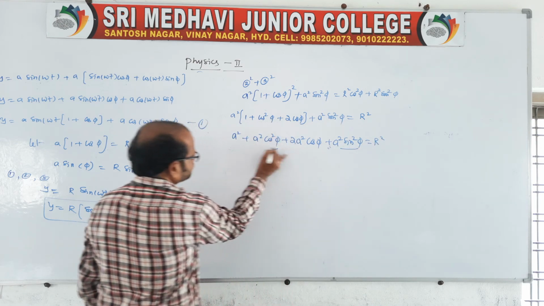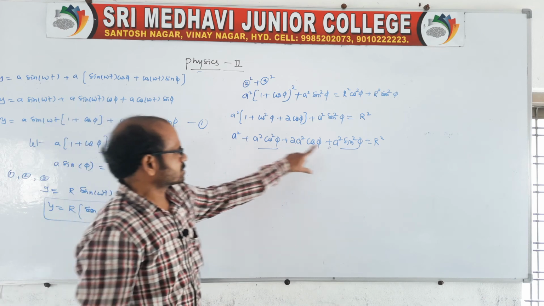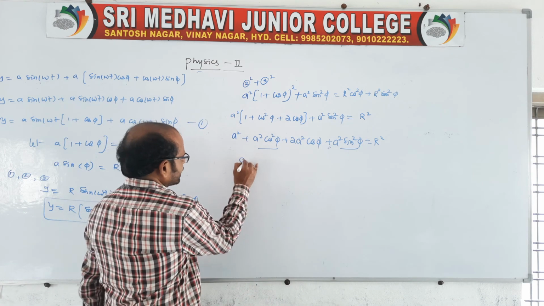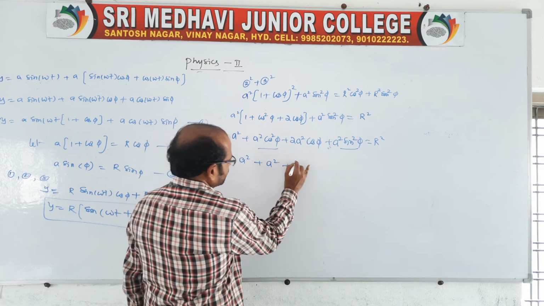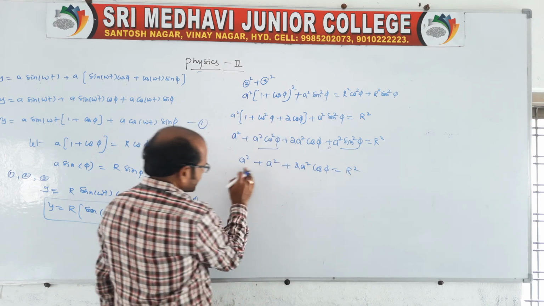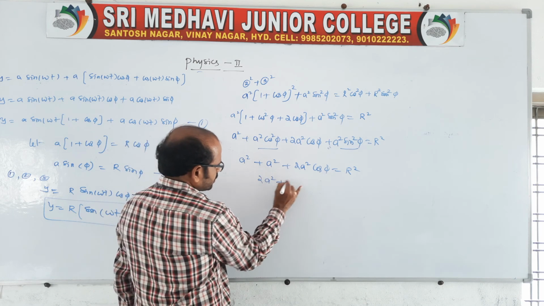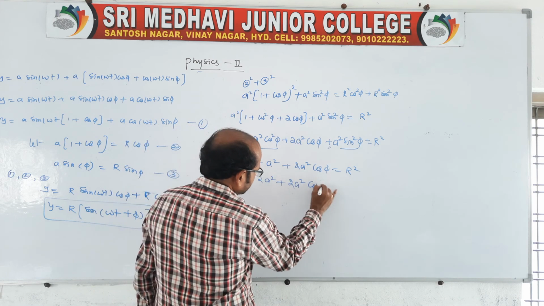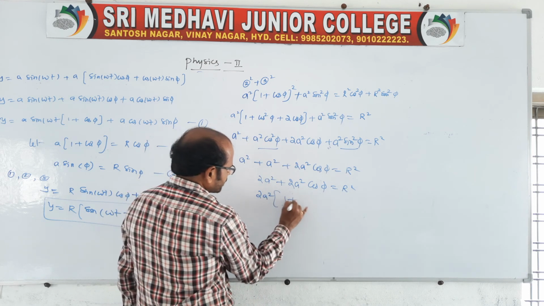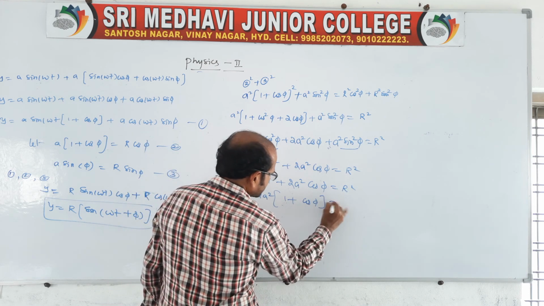You look here, sin square phi plus cos square phi is equal to 1. So we will get a square plus a square, that is 2a square, plus 2a square cos phi is equal to r square. You take 2a square common: 2a square (1 plus cos phi) is equal to r square.